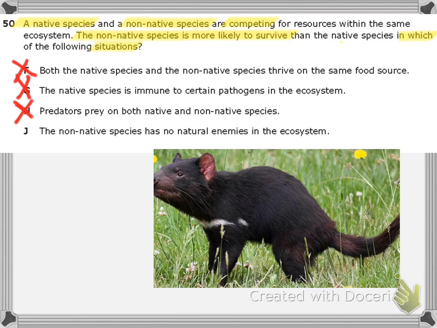The overall point is, when something comes in that doesn't necessarily belong, it doesn't have any competitors, and it blows everything up. Let's give one more example, even though we know the answer is J. Say we have a country that has only nice restaurants to eat at. That's all they have.